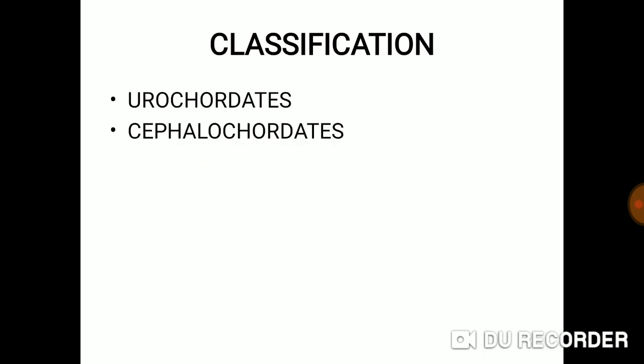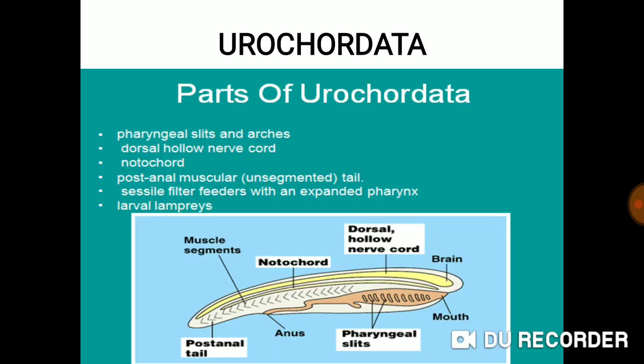In this session we are going to deal with protochordates, that is early chordates. These protochordates are classified into two: urochordates and cephalochordates. When it comes to the parts of urochordates, we can see the fundamental characteristics of chordates here: presence of pharyngeal gill slits and arches, dorsal hollow nerve cord, notochord, post-anal muscular tail. The tail is unsegmented. So we can see the four fundamental characteristics present in urochordates.